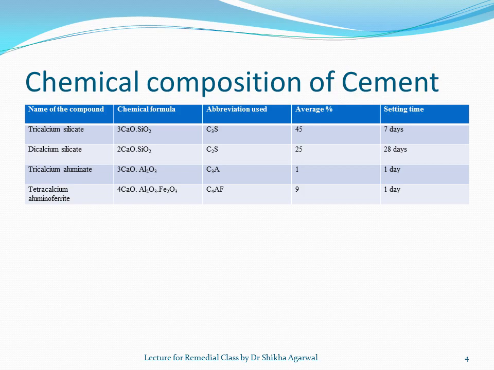Now when you add water to cement, these set. So the average setting time will be: tricalcium silicate is 7 days, dicalcium silicate is 28 days, tricalcium aluminate and tetracalcium aluminoferrite is 1 day. Means as soon as you add water, these are the two components which are written at the bottom. They are the first ones to initiate the setting of cement. So let us see what are the reactions involved and how it proceeds.